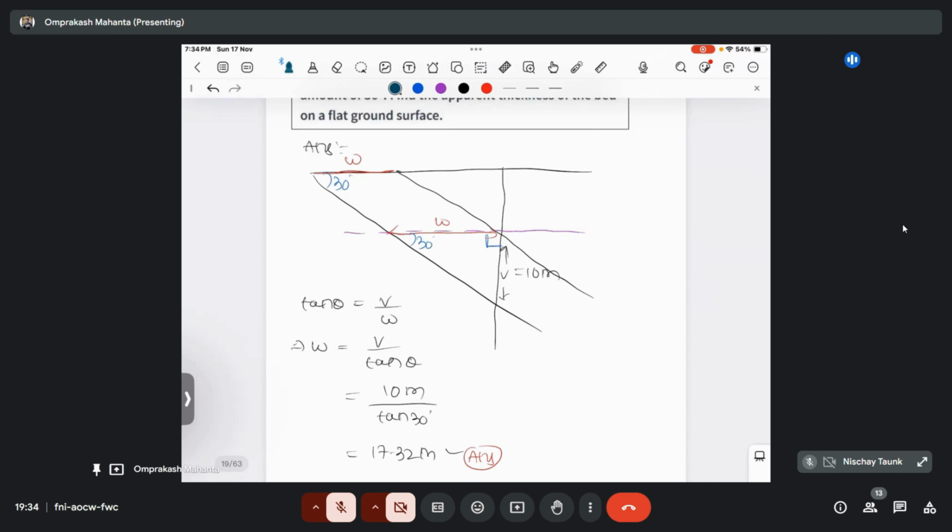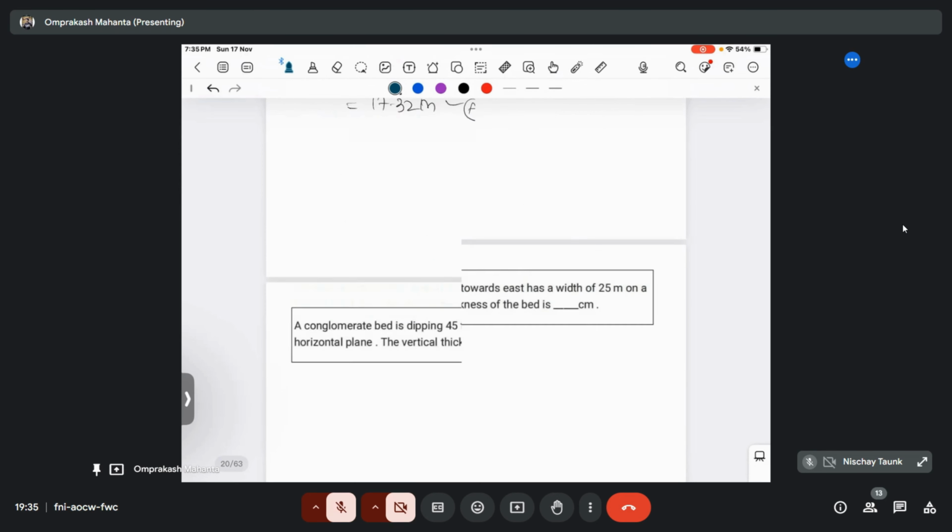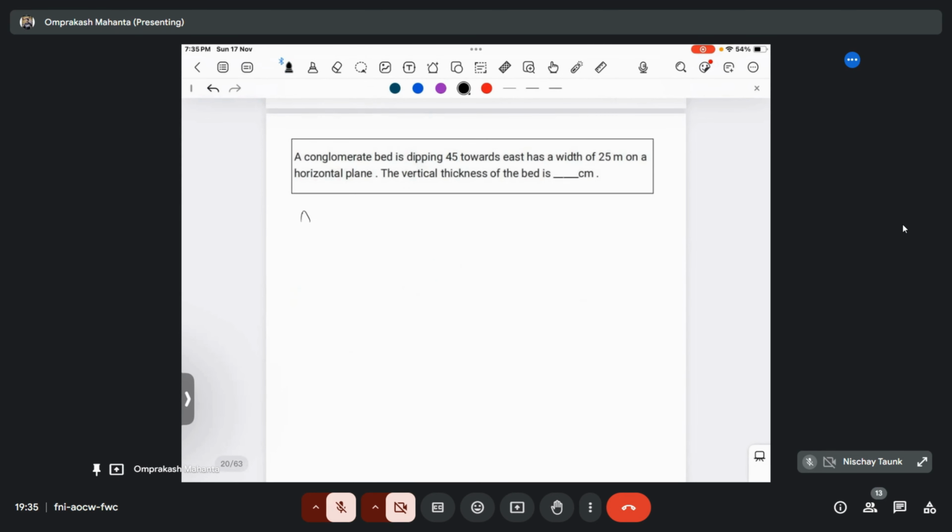Remember, this is your vertical thickness and this is your true thickness. T is your true thickness. Okay, let's move to the next one.